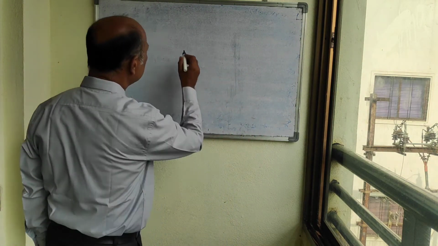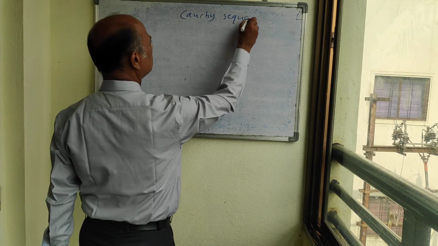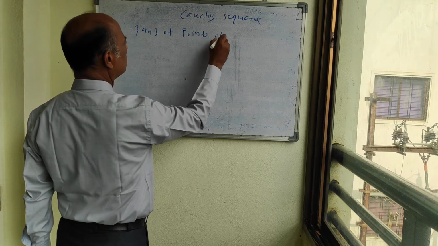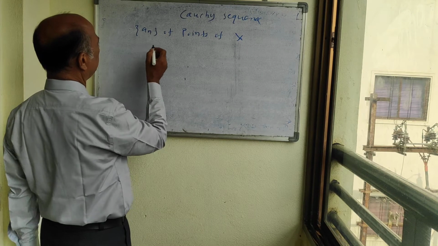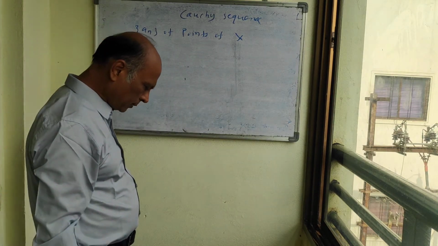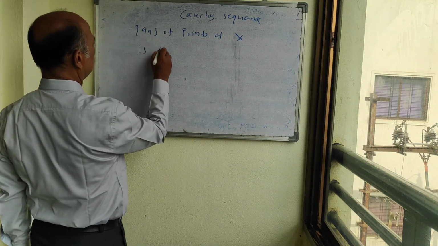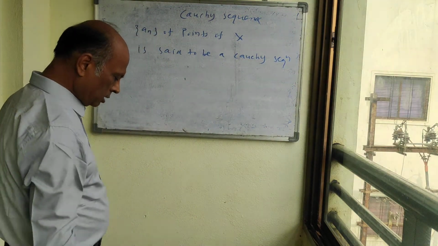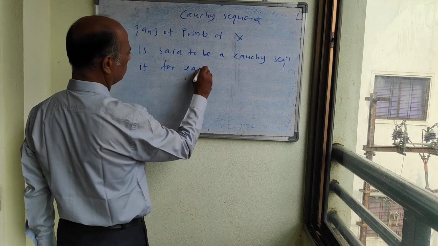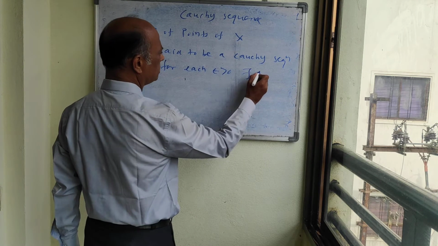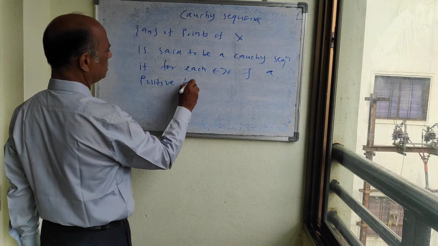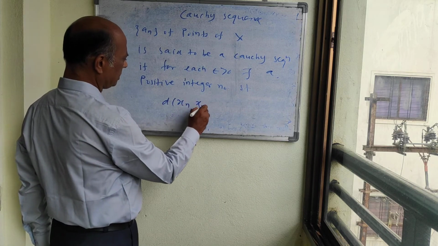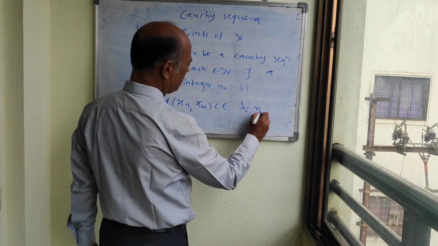So now let us see the definition of Cauchy sequence. A sequence {xn} of points of X, of course let (X, d) be a metric space, is said to be a Cauchy sequence if for each epsilon greater than 0 there exists a positive integer n0 such that d(xn, xm) < epsilon for all n, m greater than or equal to n0.